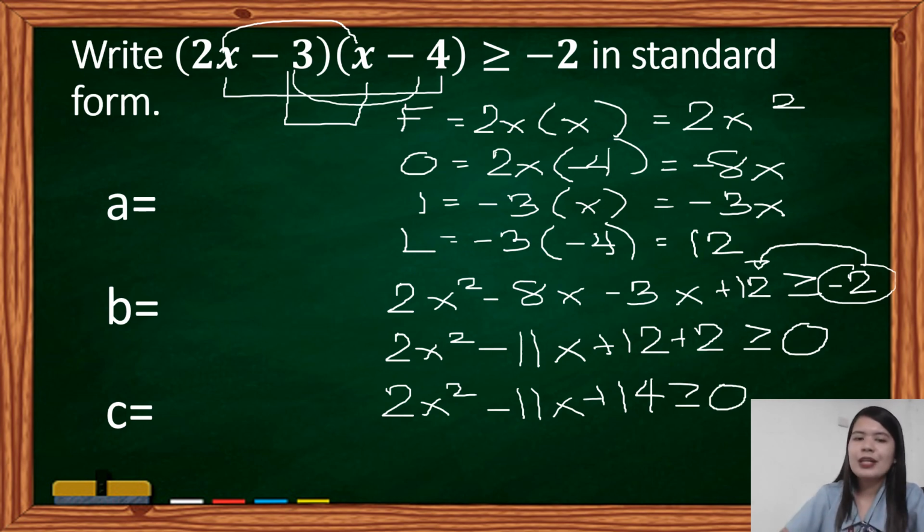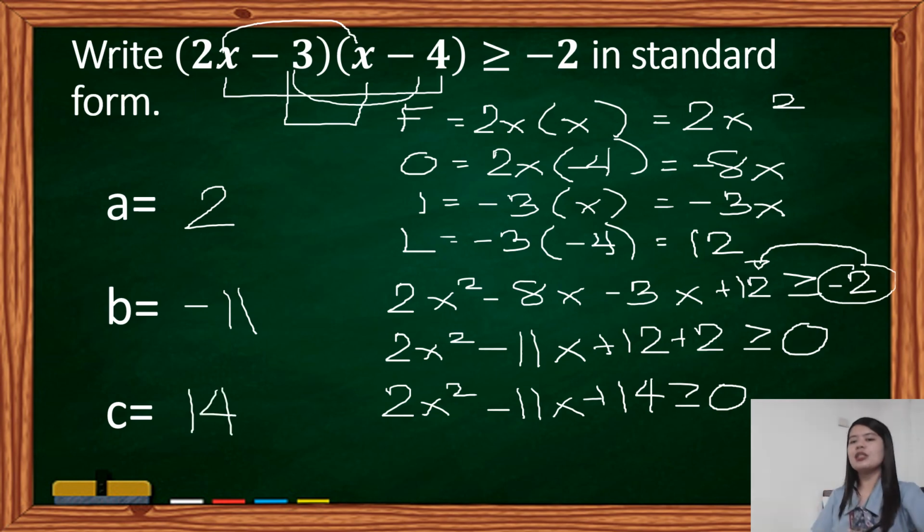So now, what are the values of A, B, and C? For A, we have 2. For B, we have negative 11. And for C, we have 14. So meaning class, we have 2, negative 11, and 14.